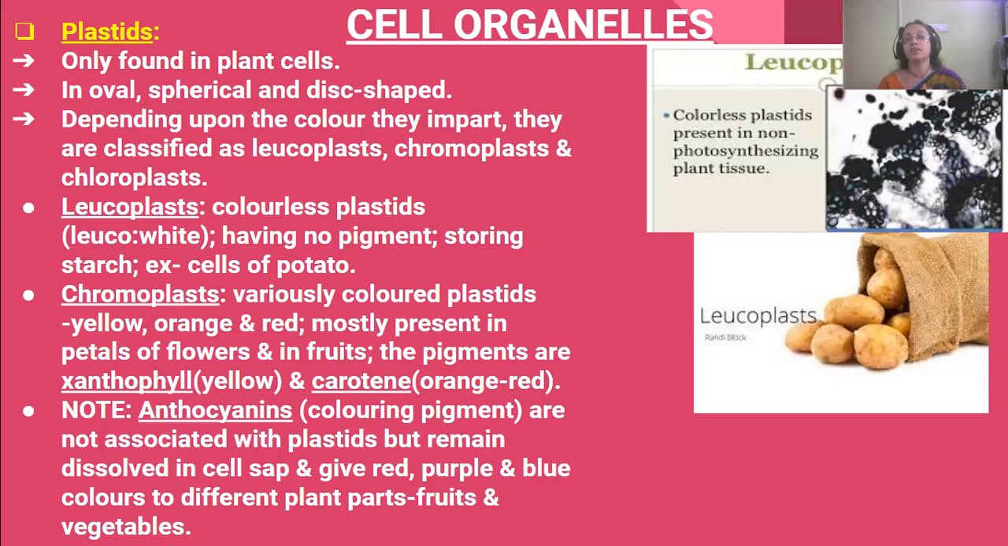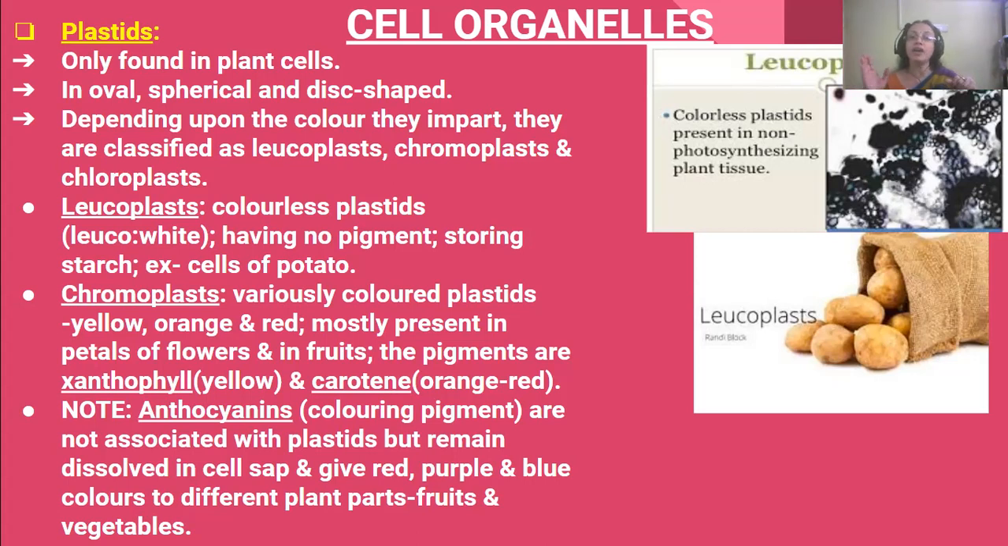Leucoplasts are the plastids which have no pigment. Leuco means white, so these plastids are white in color, that is, they do not have any pigment. What is their function? Their function is storing starch. An example is the cells of the potato. They do not have any color. That's why the plastids they have are known as leucoplasts.